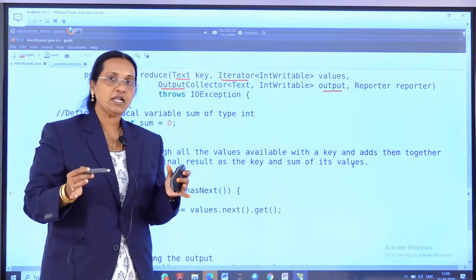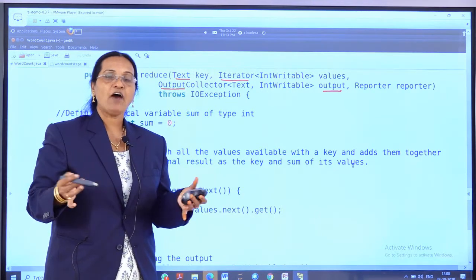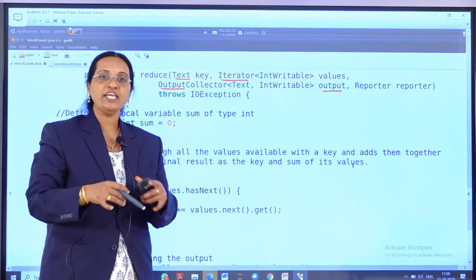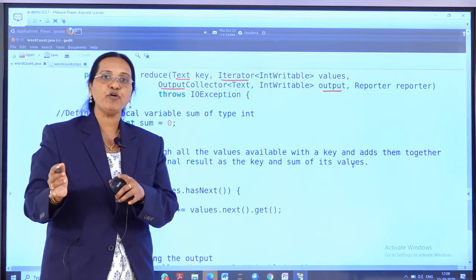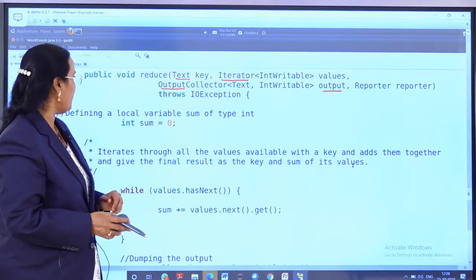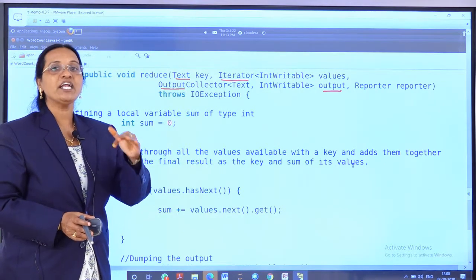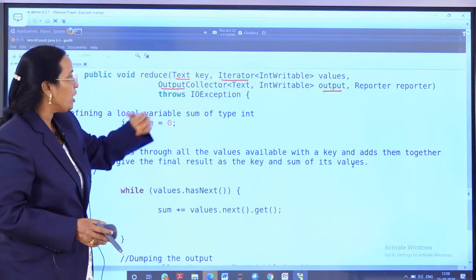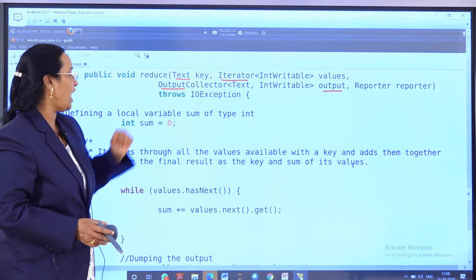So what is happening here? The mapper method has taken the input file which is available in the HDFS, broken the line into tokens and made them into key value pairs, and that key value pair output will be given to the reducer as an input. The output given by the map method will be the intermediate input for the reducer code. If the input is unable to be handled, then we are going to get the IO exception. That is the reason we have to throw the IOException.